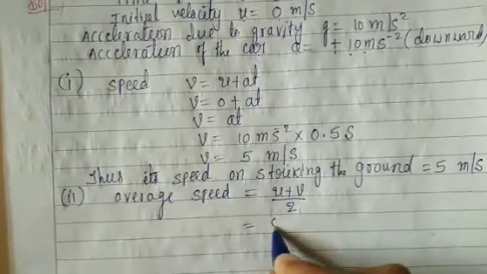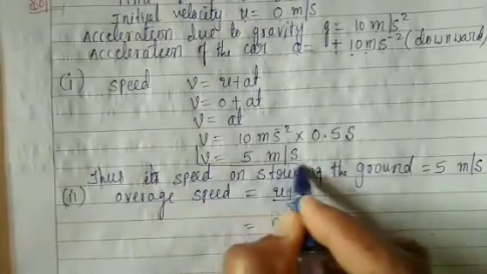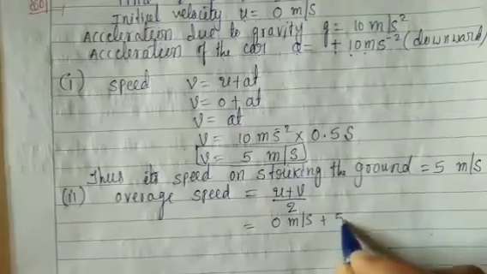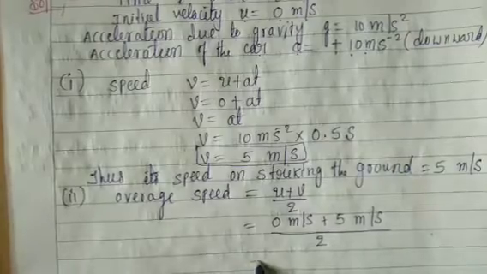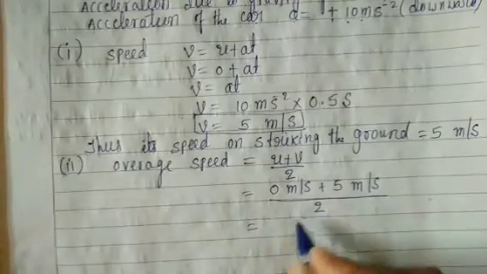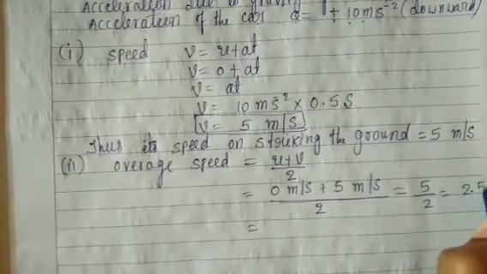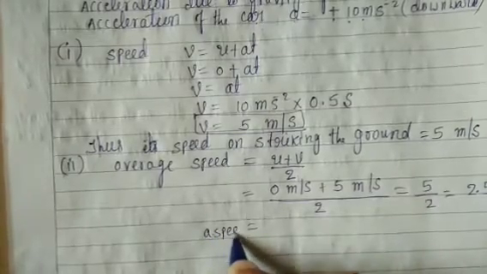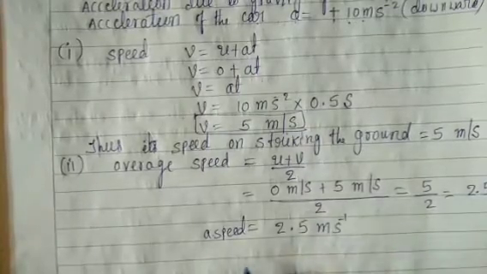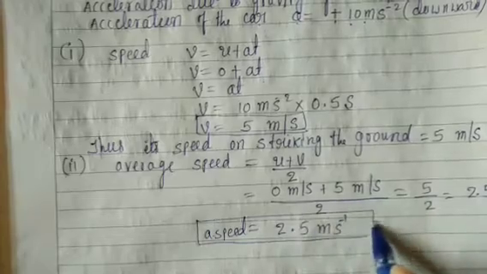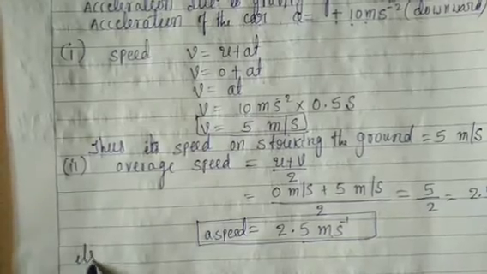Here u is equal to 0 meter per second plus v is equal to 5 meter per second, divided by 2. 5 divided by 2 is equal to 2.5. Average speed is equal to 2.5 meter per second.